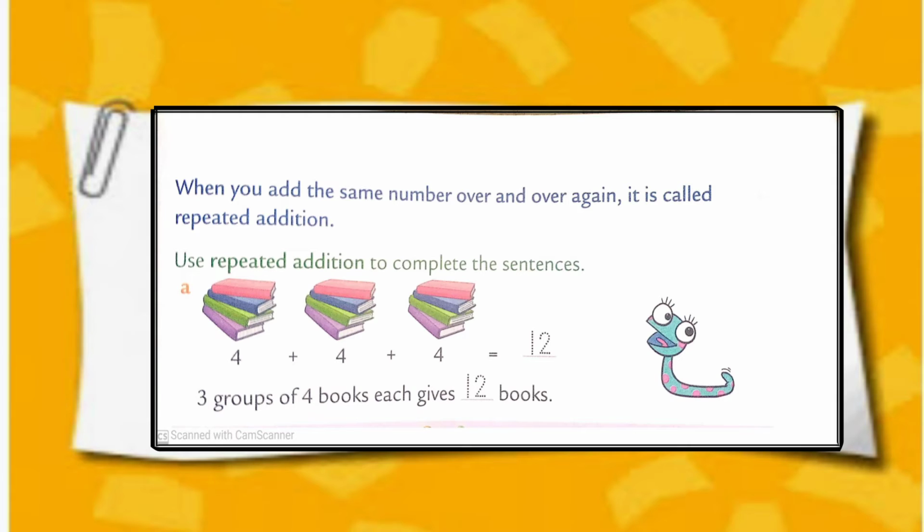When you add the same number over and over again, it is called repeated addition. Use repeated addition to complete the sentences. So here we have 3 groups. Each group has 4 books inside it. So 4 plus 4 plus 4, we get 12. We can say that 3 groups of 4 books each gives 12 books.